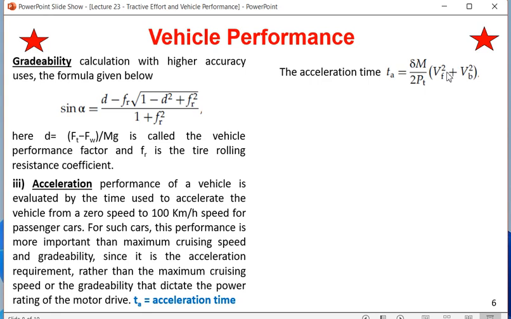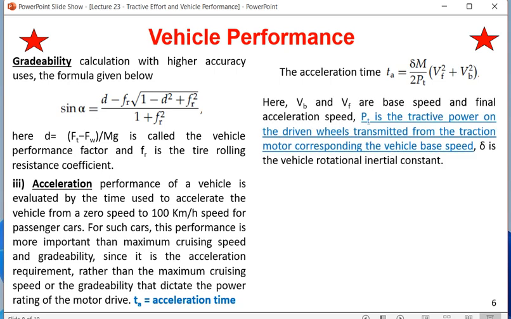So delta was a constant of conversion of rotational speed into linear speed. M is the mass, 2 into Pt. Pt is the actual tractive power, Vf square plus Vb square. Vf is the vehicle speed, actual speed, called the final acceleration speed, and Vb is the base speed. So this is a very important formula you should remember: Ta is equal to delta into M by 2 Pt. Pt is the tractive power on the driven wheels transmitted from the traction motor corresponding to the vehicle base speed. Delta is the vehicle rotational inertia constant.